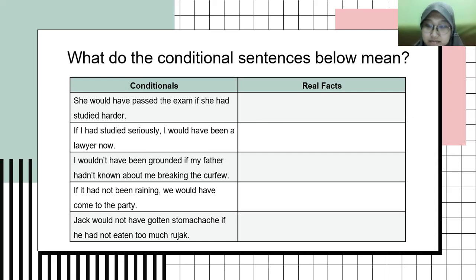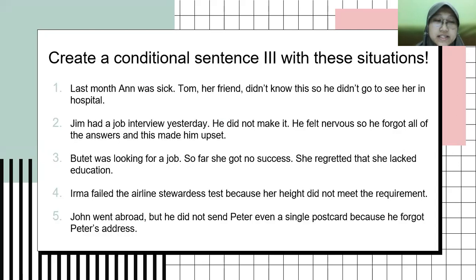So for the fifth conditional will be answered by Lisa, please. Yes, miss. The conditional is Jack would not have gotten stomach ache if he had not eaten too much rujak. The real fact is Jack had eaten too much rujak, so he got stomach ache. Correct. That is good. Thank you, Lisa. So for the next answer we'll be checking is this one. Making a conditional sentence based on this situation. So for the first situation, I would like to invite Lola, please.